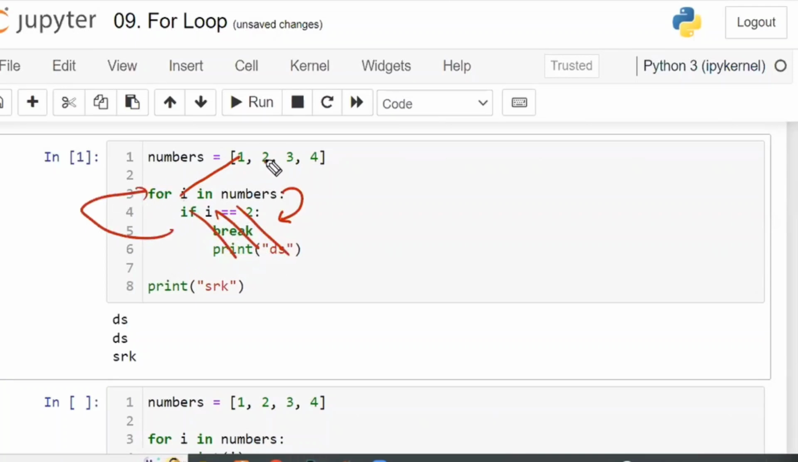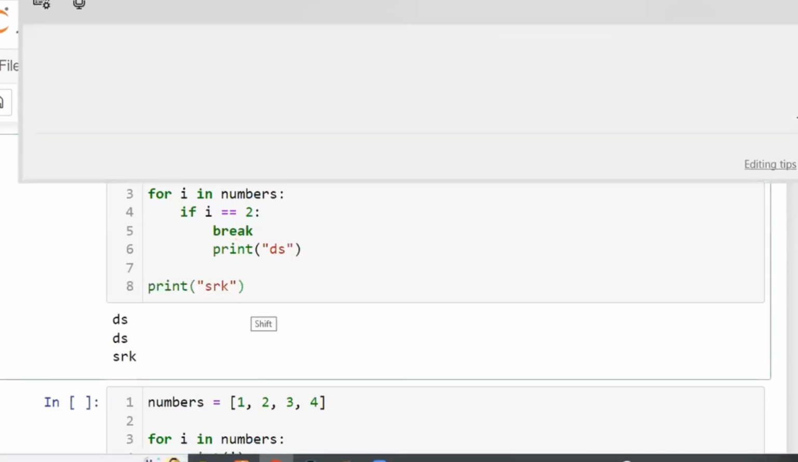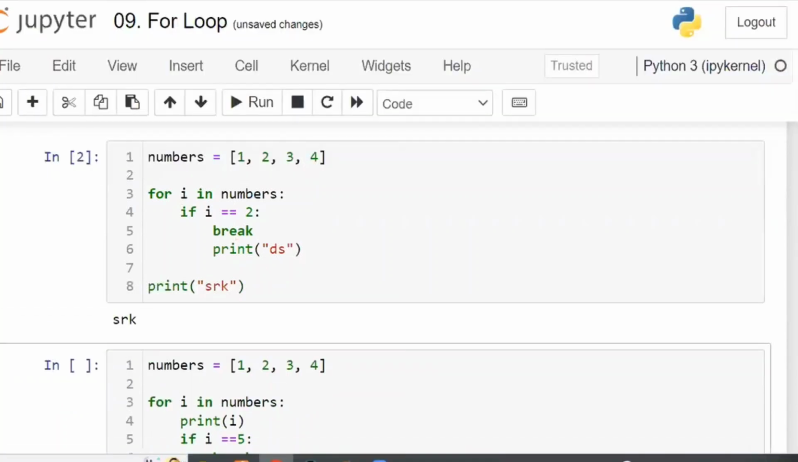i is equal to 2. The if block will work, and break. Break means forget about the for block. Stop. Don't see in the for block. Come out of the for block. The moment the break is executed, you have to come to this line directly. Now in this line, what is there? Print SRK is there. Now what is the output? Just only SRK. Print DS is there now, but print DS is after the break. Already the break was executed and you have come out, so how will this line be executed?